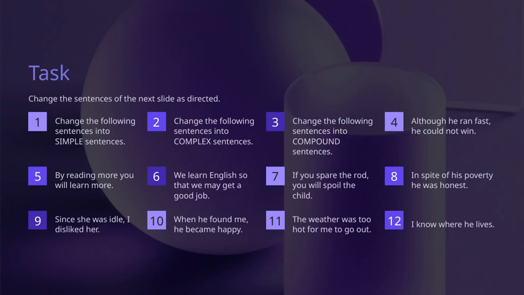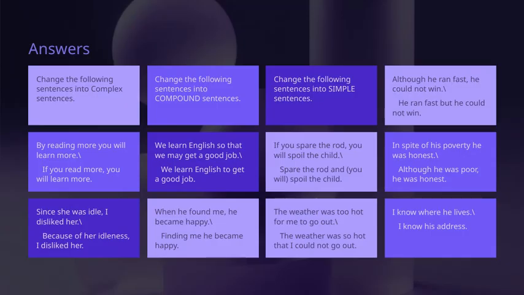These skills are essential for effective communication, especially in academic and professional writing. Connecting this to the overall theme of our presentation, mastering sentence structure enhances our ability to express ideas clearly and persuasively.